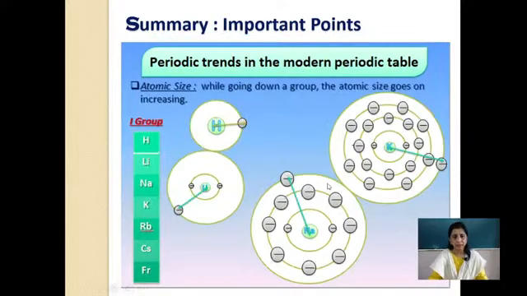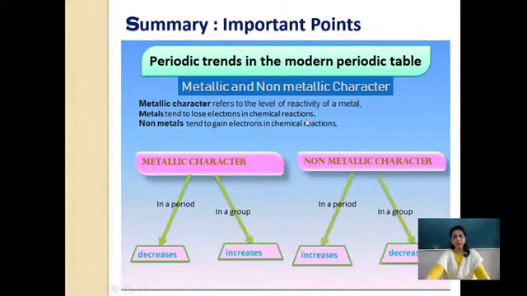Now what happens in a group? When we go down a group, I have taken the first group: hydrogen, lithium, then Na and K. The first 4 are given here. Hydrogen has 1 electron in the first shell, but in lithium a shell is added. When you go to the third period, 1 more shell is added, and in the fourth period, 1 more shell is added. Due to the increase in shells, the distance between the nucleus and the outermost orbit increases. So surely the atomic radius increases because of the adding of shells, and that is why atomic size goes on increasing in a group. Let us go to the next, metallic and non-metallic character.